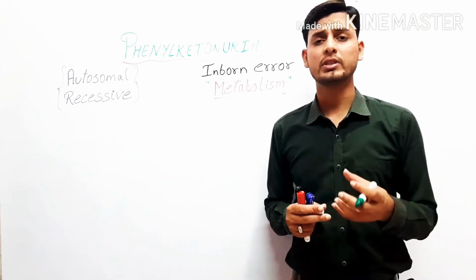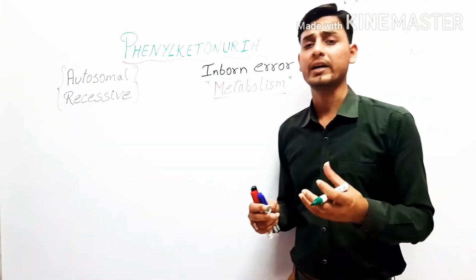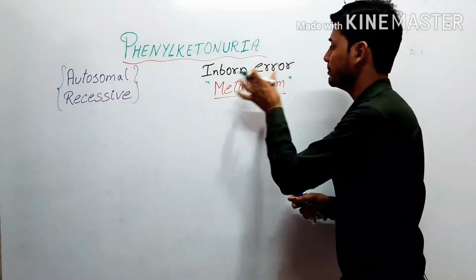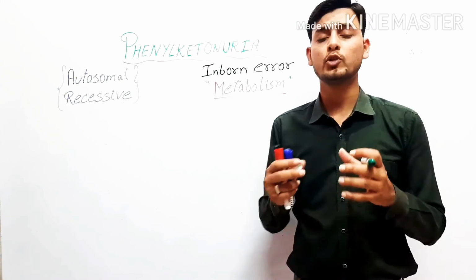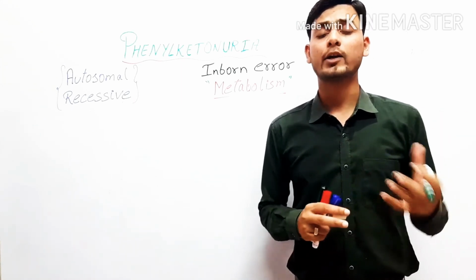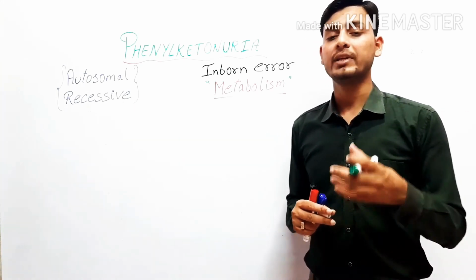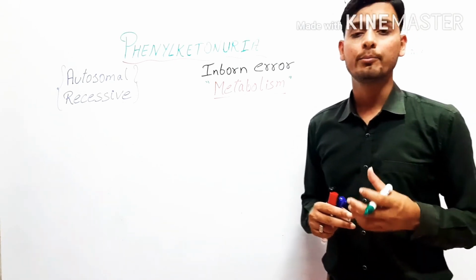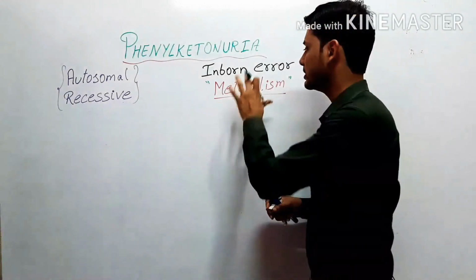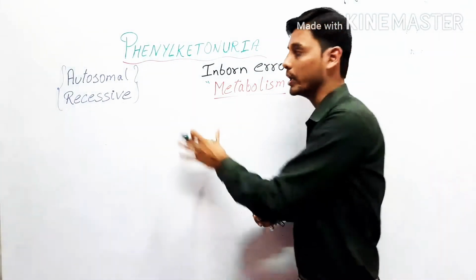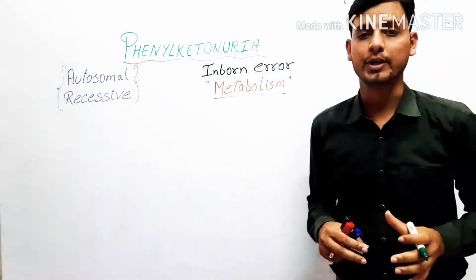So when these processes cannot happen, we simply call it an inborn error of metabolism. कुछ ऐसी process होती हैं जिनमें inborn error हो चुका होता है. So these are simply inborn errors of metabolism and this disorder is called phenylketonuria.